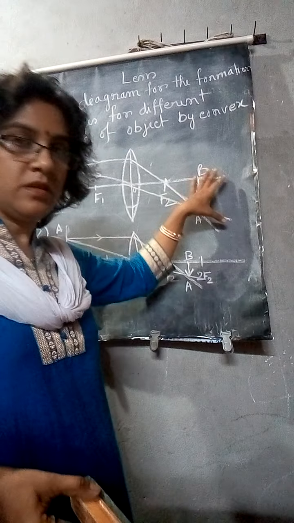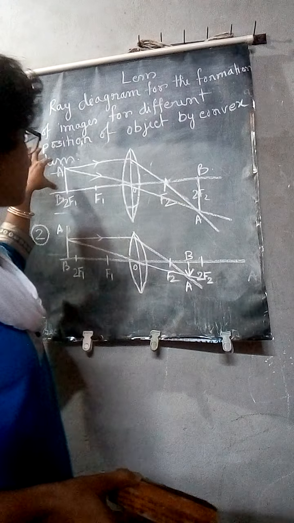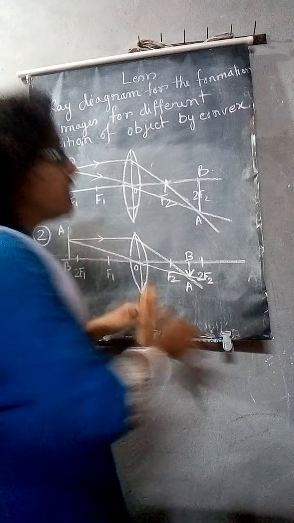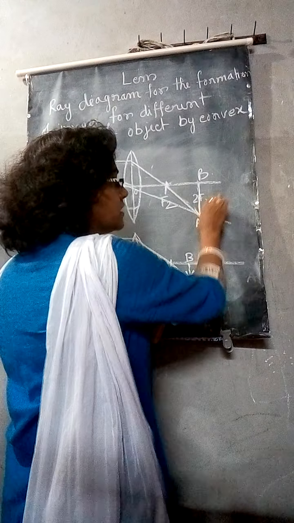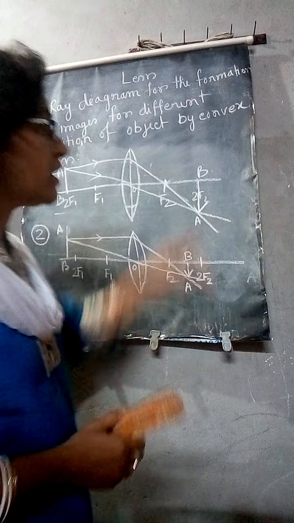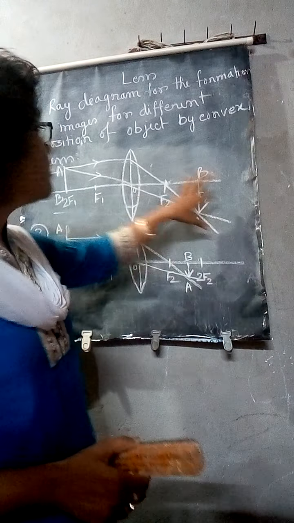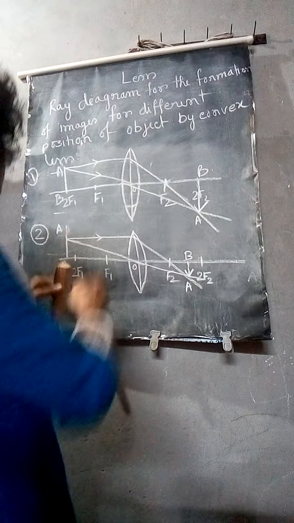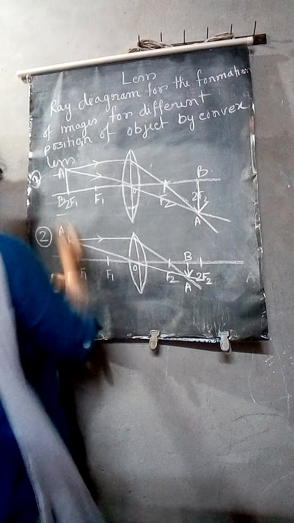It will be equal to the size of the object. It is inverted, it is real, and its position will be at 2F2. Now the fourth case.